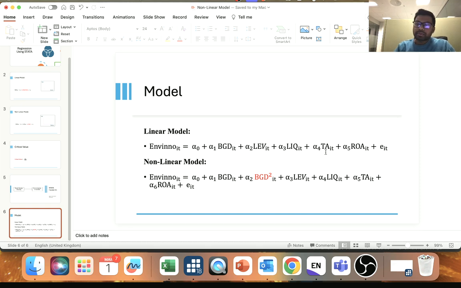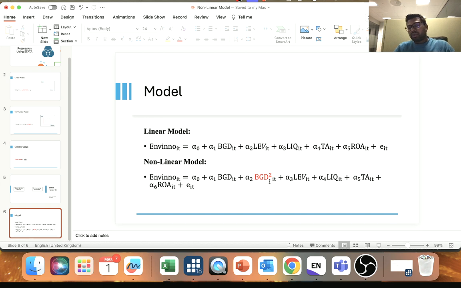This is taken as a proxy of firm size, and then we control for the firm profitability as well. So the non-linear model is this one. If you see, there's only a basic difference. That means we square the independent variable, board gender diversity. So actually we have two variables here: one is board gender diversity and then the square of the board gender diversity. So the basic difference between these two models is that you need to square the independent variable, that's it.